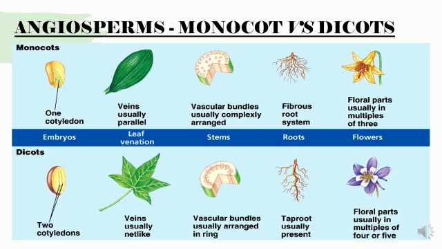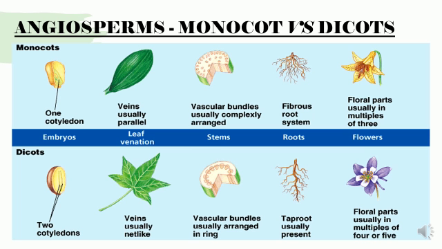Let us see the major differences between a monocot plant and a dicot plant. Coming to the seed, as you know, monocots have one cotyledon. You can see in the picture how it looks. Coming to the leaf structure, the veins are usually parallel.